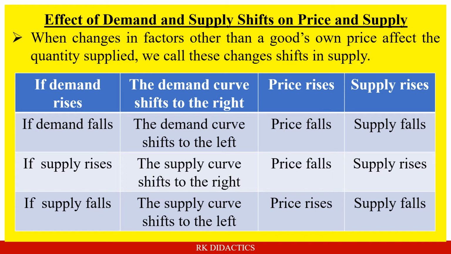If demand rises, the demand curve shifts to the right and price rises and quantity rises. If demand falls, the demand curve shifts to the left and price falls, quantity also falls. If supply rises, the supply curve shifts to the right, price falls, and quantity rises. If supply falls, the supply curve shifts to the left, and price rises, and quantity falls. So this is the effect of shifts of the supply and demand curves, moving left or right, with price falling or rising, and quantity falling or rising.